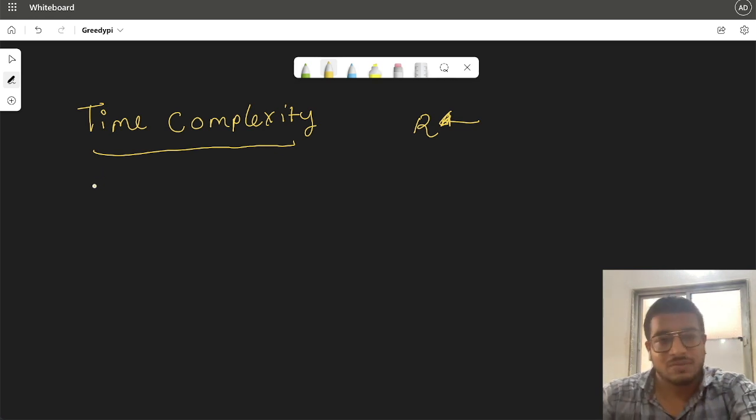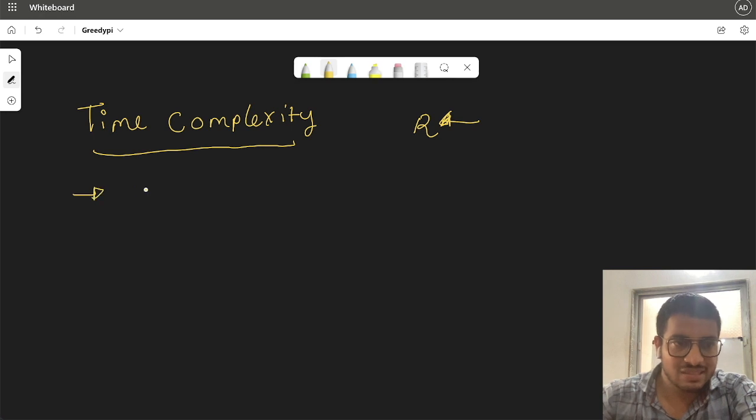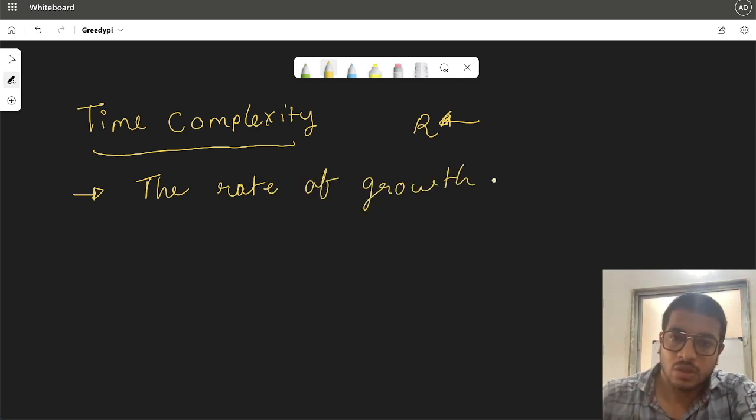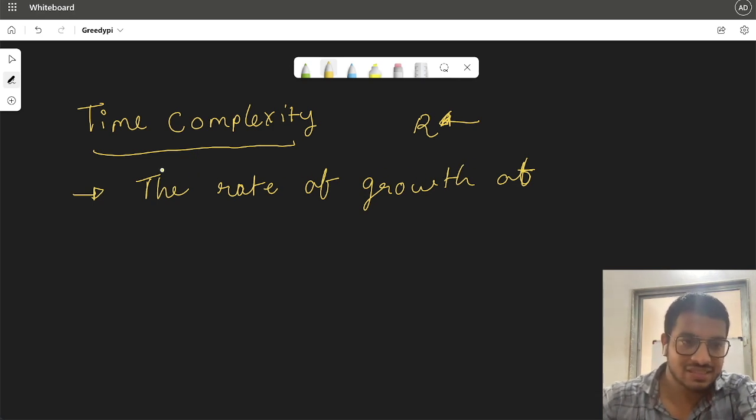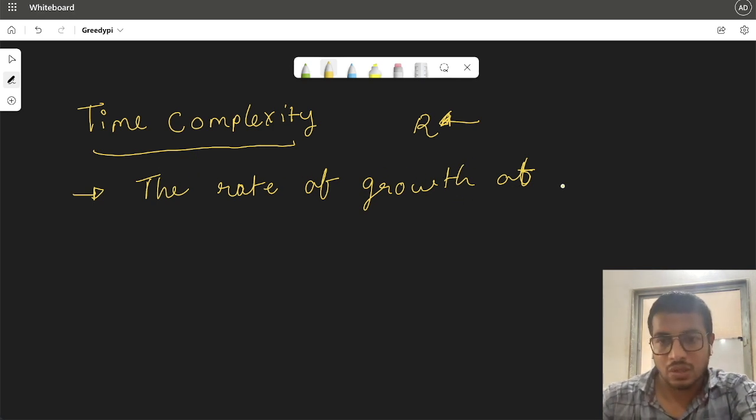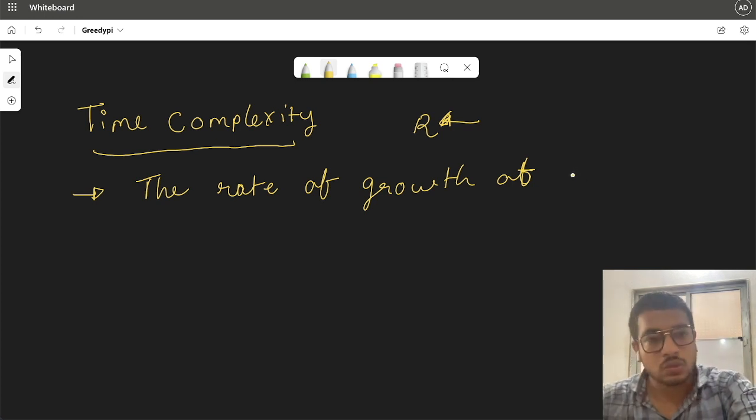What is time complexity? Time complexity is basically the rate of growth of time. If it were space complexity, then it would be the rate of growth of space, like the space will not grow, but space will be occupied. So this is time complexity. It is the rate of growth of time